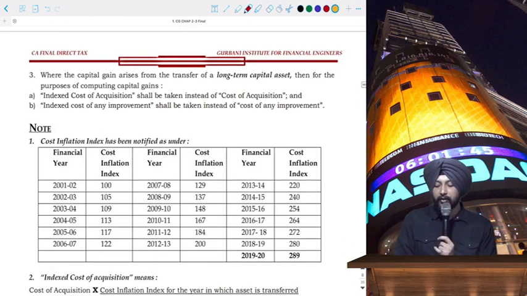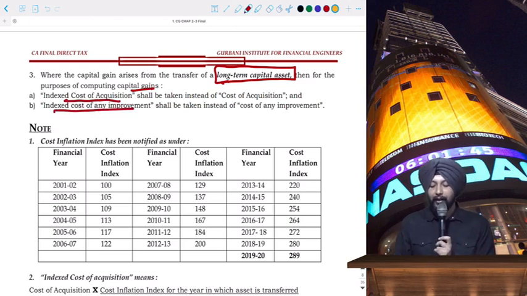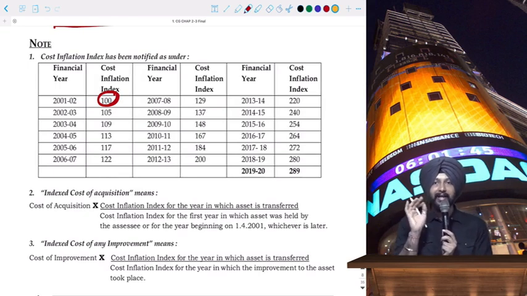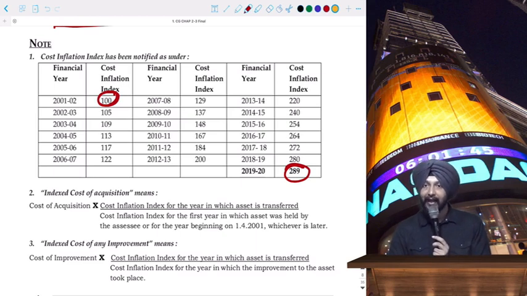Where the capital gain arises from the transfer of a long-term capital asset, obviously only in case of a long-term capital asset, indexation benefits will be given, because short-term is within 12 months, and within 12 months, inflation benefits will not be given to you. Then for the purpose of computing capital gains, we should consider indexed cost of acquisition and indexed cost of improvement. So with 1/4/2001 being taken as the base year, for the base year the value will always be 100, and for 2019-20, that is the previous year relevant to you, the index is 289, and for the previous year, 2018-19, it was 280.